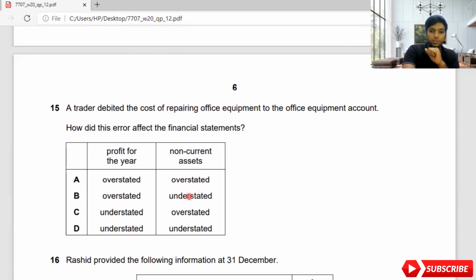And if the expense is removed, because they are not recording it there, they are taking it to the non-current asset. So profit will become, what happened guys? Profit also will become overstated. The reason is they are removing the expense, which means profit will increase, and also they are taking the amount and putting it on the non-current asset. Because a duplicate value has been added, the non-current asset value also will go up. So the 15th answer will become A. I'm not going to read the next part because that's very straightforward. Let me move on to the next one. If you don't understand, please comment under the comments section.